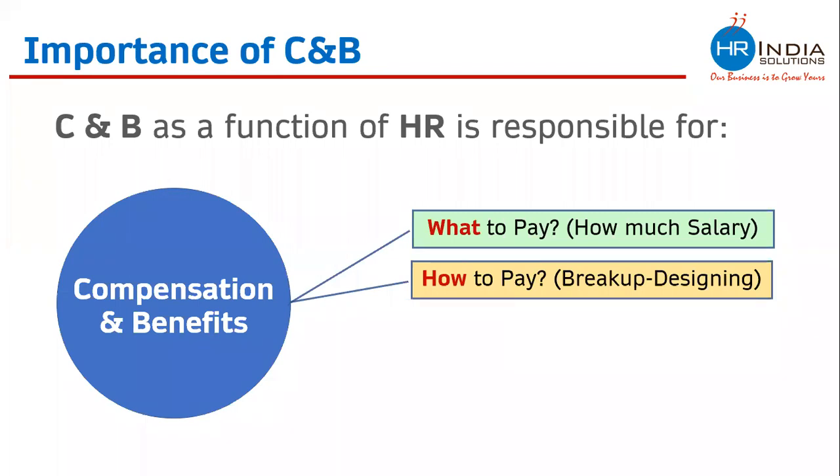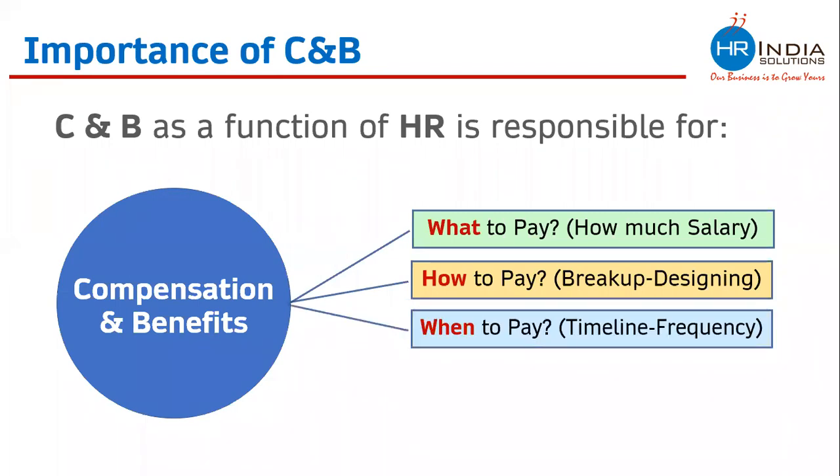CNB as a function of HR is also responsible for deciding when to pay. I am referring to timeline or frequency. What should be the payment date? Whether the bonuses or performance incentives should be paid on monthly basis. There are a good number of companies who are paying incentive on quarterly basis, and then there are a good number of companies who are paying incentive on annual basis. So when all these payments should be made, what should be the timeline is something which compensation and benefit of